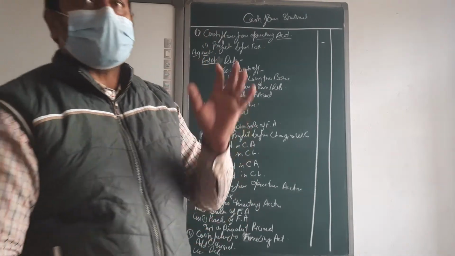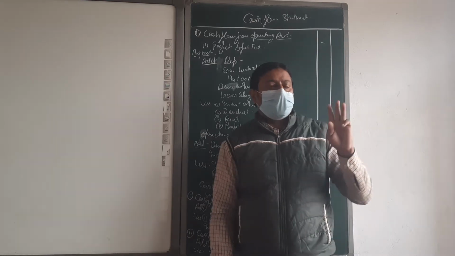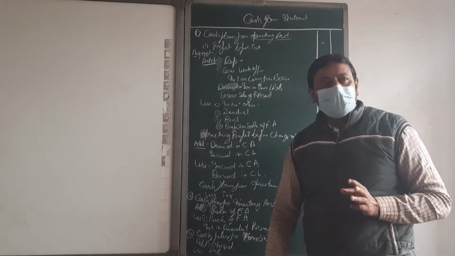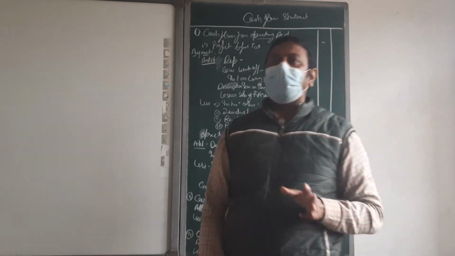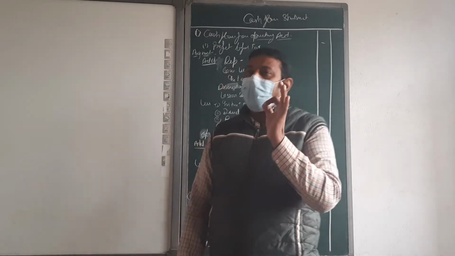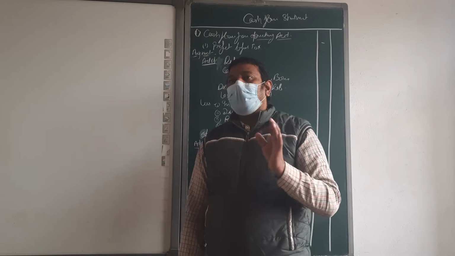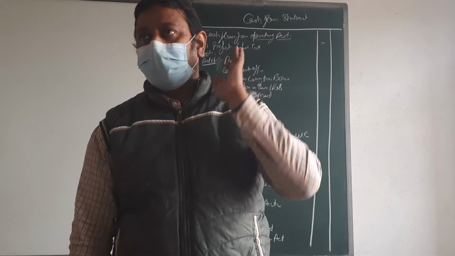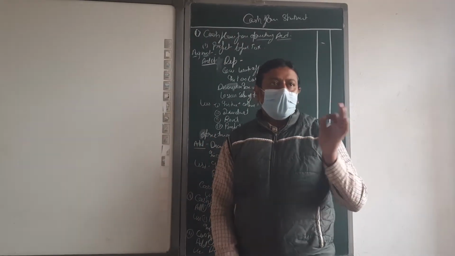This cash flow statement is divided into three parts. First is cash flow from operating activities, second cash flow from investing activities, and third cash flow from financing activities. Okay, beta? First is operating activities, meaning how much cash we are utilizing for operating work, and from where we collect this fund from the operating work. That is shown in the cash flow from operating activities.